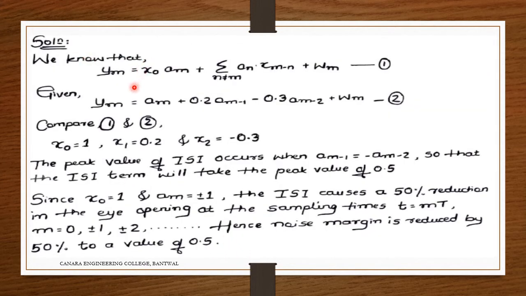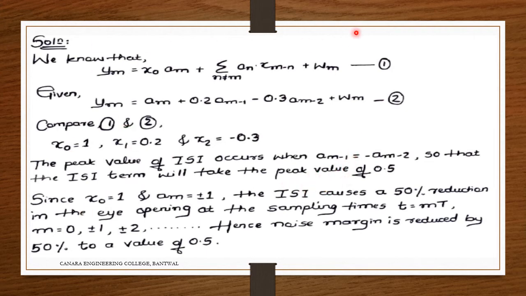We know that Y_m is equal to x naught A_m plus the summation over n not equal to m of A_n X_(m minus n) plus W_m. That's equation 1. Given Y_m equals A_m plus 0.2 A_(m minus 1) minus 0.3 A_(m minus 2) plus W_m. That's equation 2. Compare equations 1 and 2: x0 is equal to 1, x1 is equal to 0.2 and x2 is equal to minus 0.3. The peak value of ISI occurs when A_(m minus 1) is equal to minus A_(m minus 2), so that the ISI term will take the peak value of 0.5.